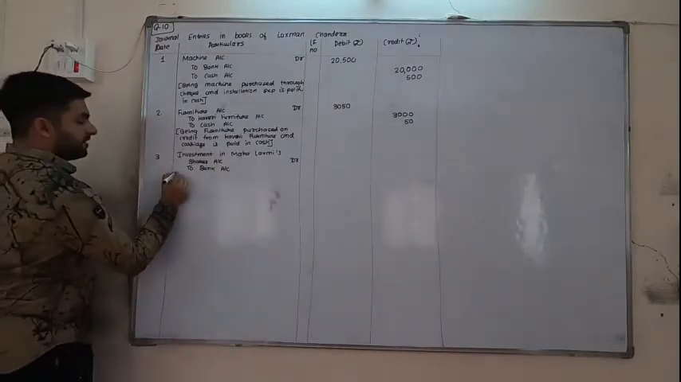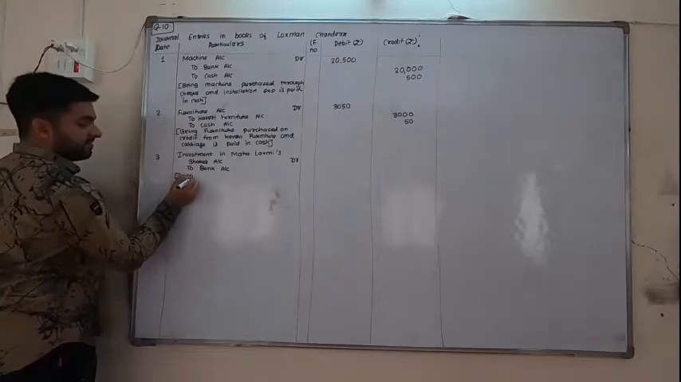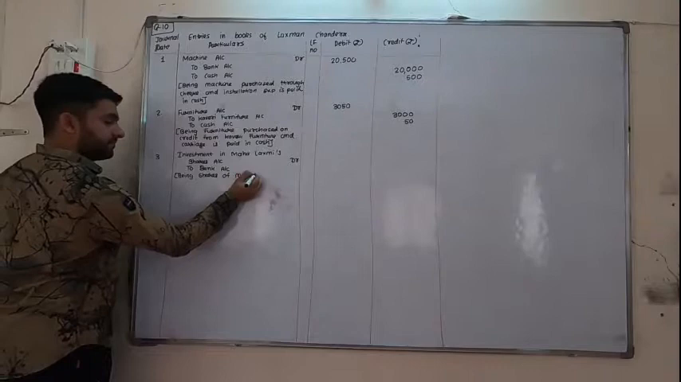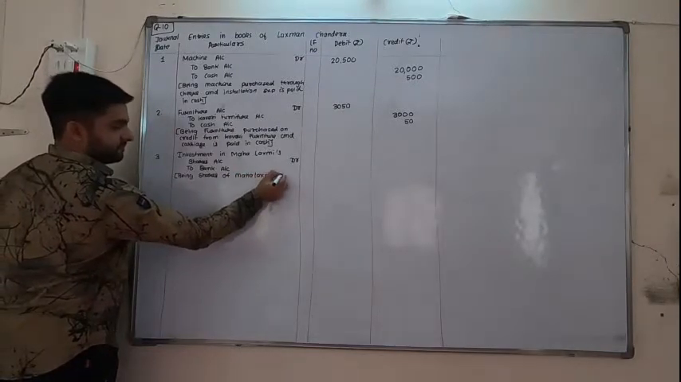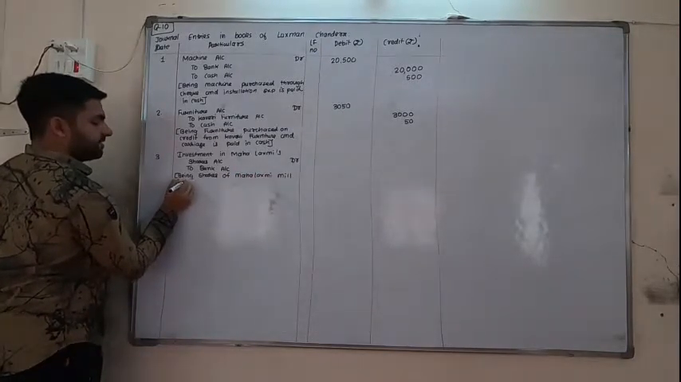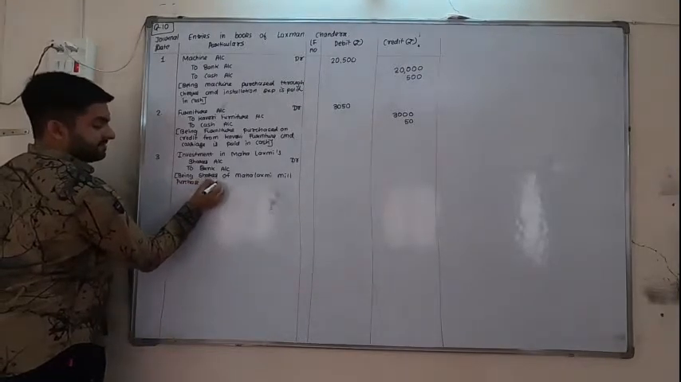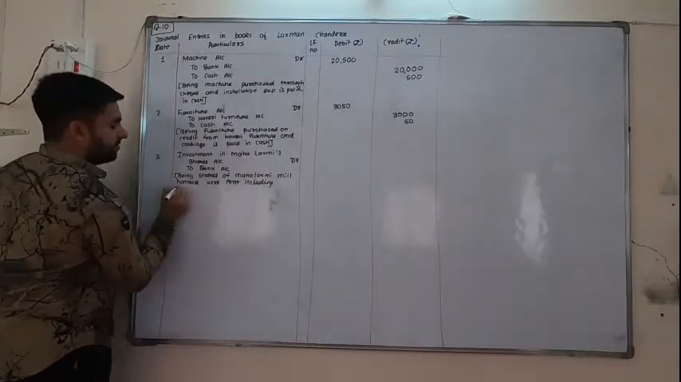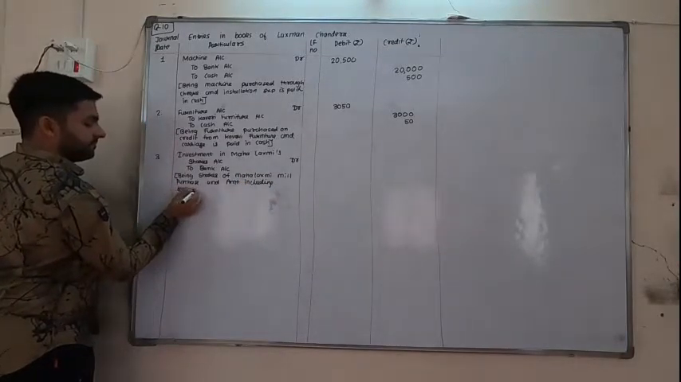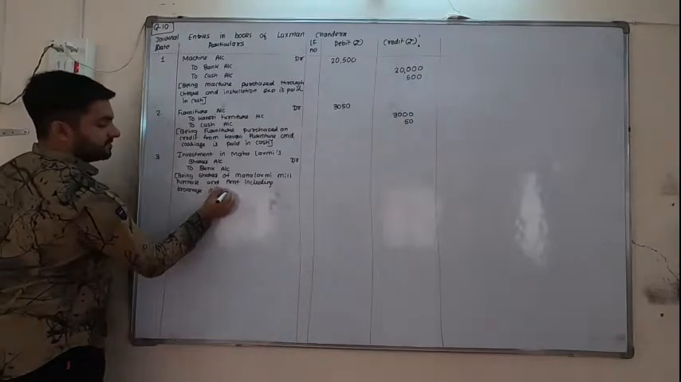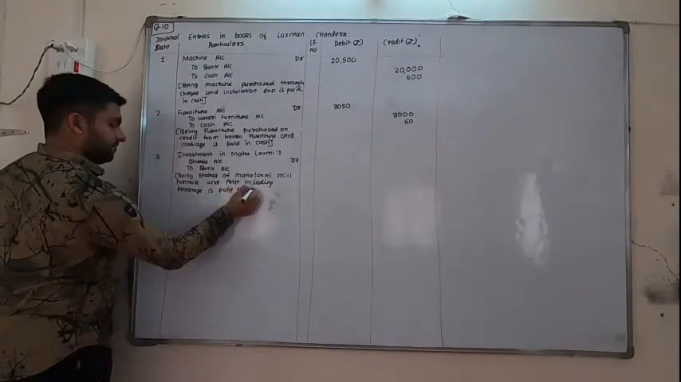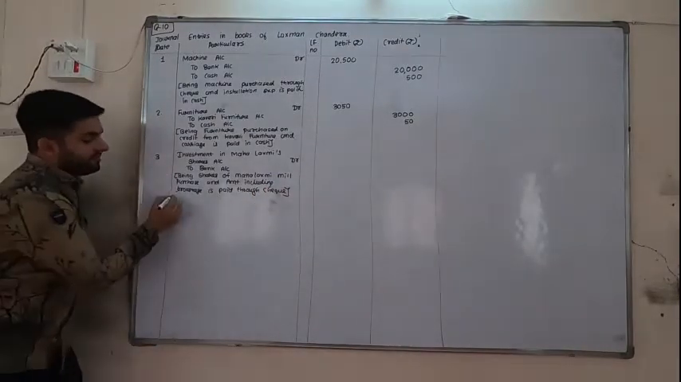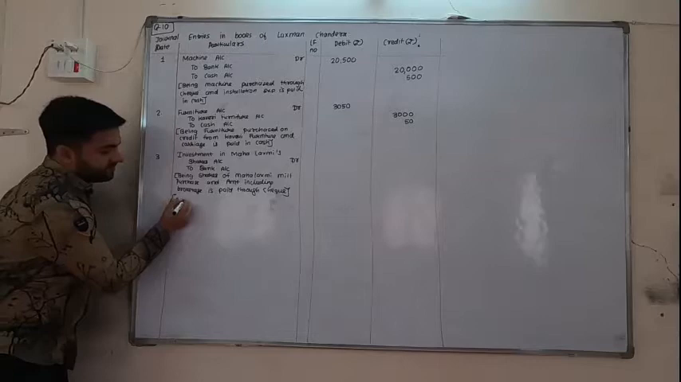Now first the amount we cannot find. First we will write the narration. B, shares of Mahalakshmi Mill purchased and amount including brokerage is paid through check.